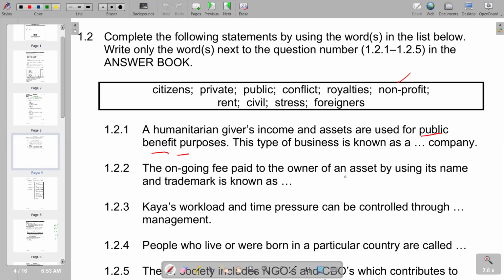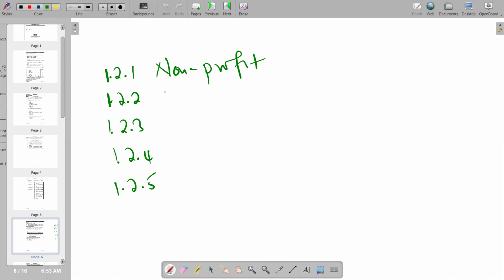We go to the next one, which says: the ongoing fee paid to the owner of an asset for using its name and trademark is known as, these are royalties. So we are going to indicate royalties on the second part of this. So we are saying royalties.